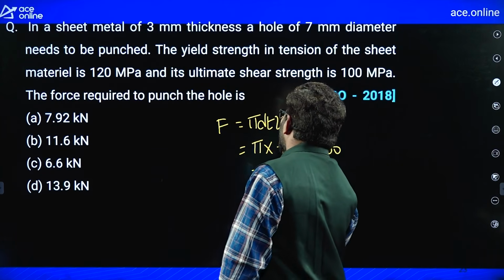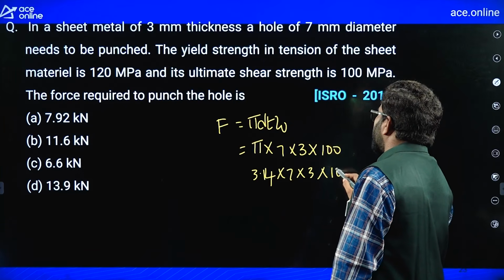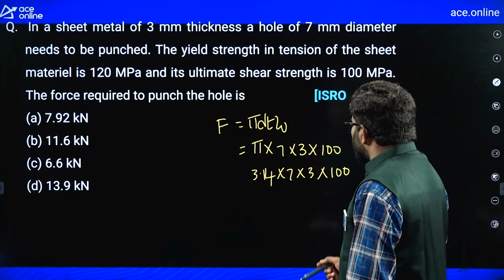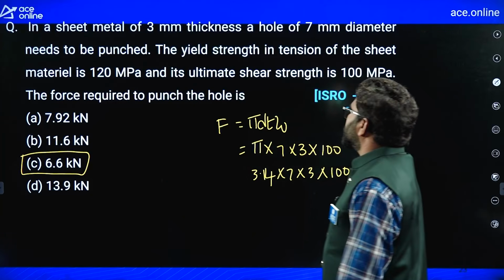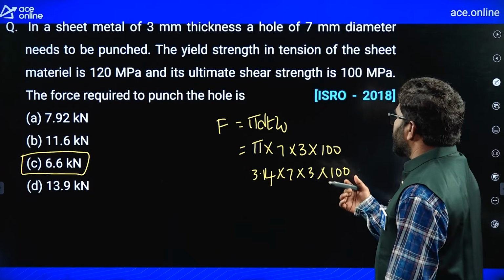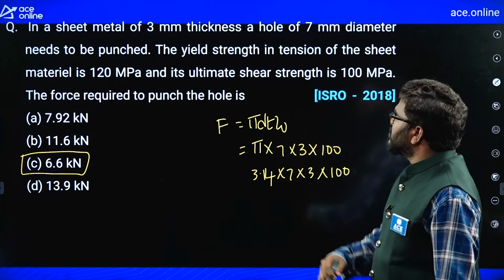Pi is 3.14 into 7 into 3 into 100. So approximately you will get 6.6 kilonewton, and C is the correct answer. Simple question. Pi d t tau u, you will get in newtons, and this is in megapascal, right?